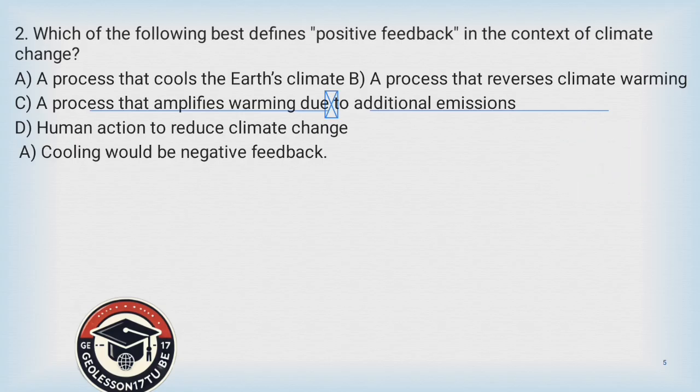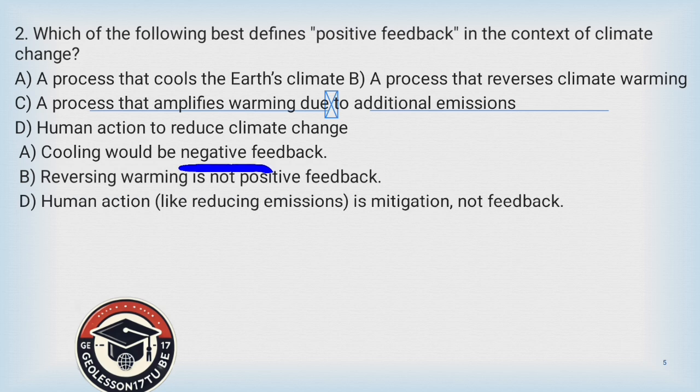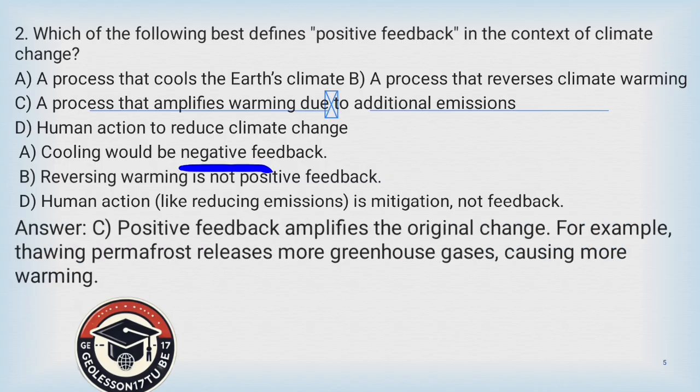Cooling would be negative effect, as I have said earlier, while reversing warming is not positive feedback. Human action like reducing emission is mitigation, is not a feedback. Positive feedback amplifies the original change. For example, thawing permafrost releases more greenhouse gases. This causes more warming. See, the process that amplifies warming due to additional emission is the correct answer.